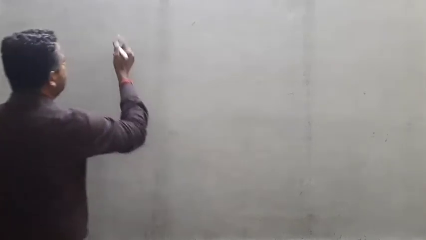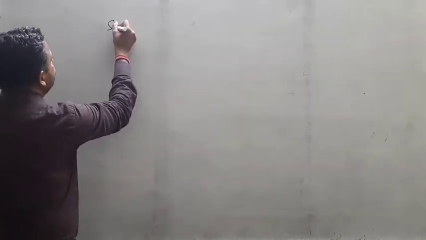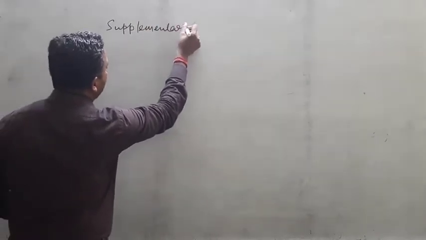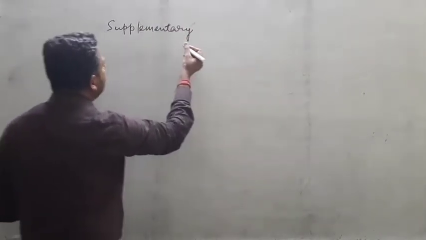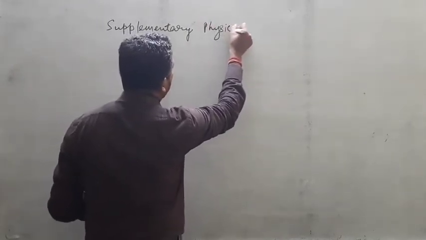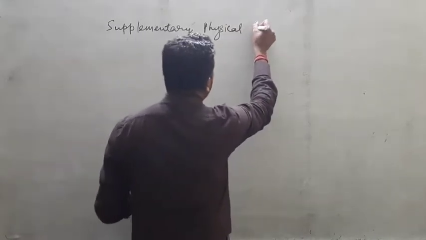Now accordingly, such a physical quantity which doesn't exist either in fundamental physical quantity or derived physical quantity, that quantity we take in supplementary physical quantity, right? So see here, supplementary physical quantity.